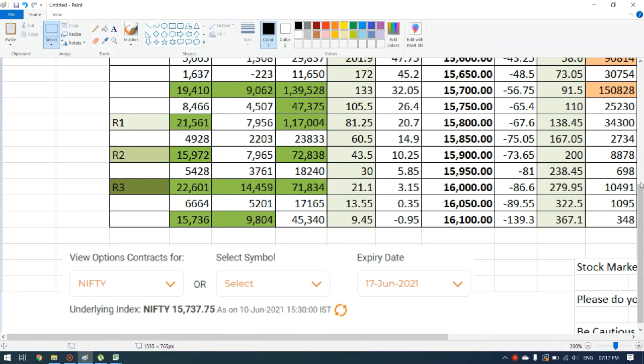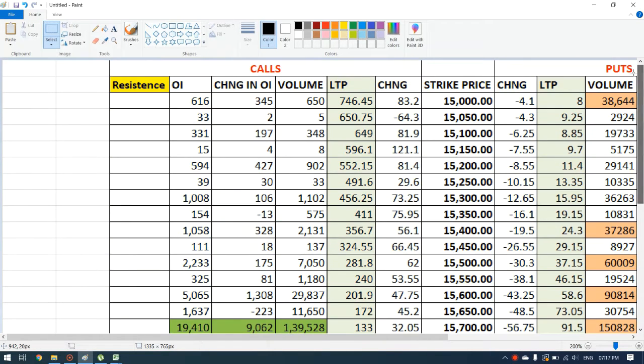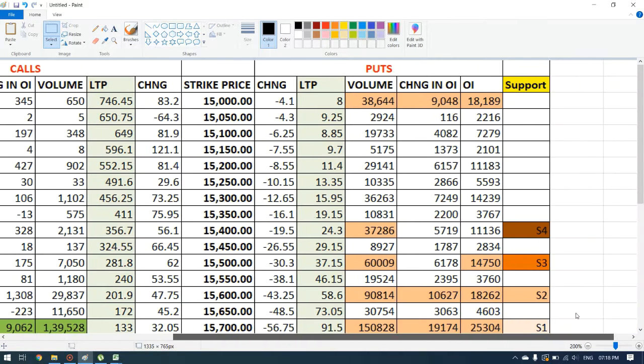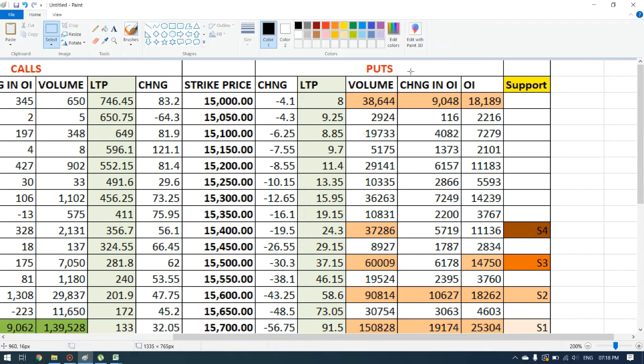So first we will see the headings. First we have the calls, and in the calls we have open interest, change in open interest, volume, LTP and change in price. Calls always represent resistance. This is the left side. On the right hand side I have taken the puts data, and first is open interest, change in open interest, volumes, LTP and change. This is the strike price.